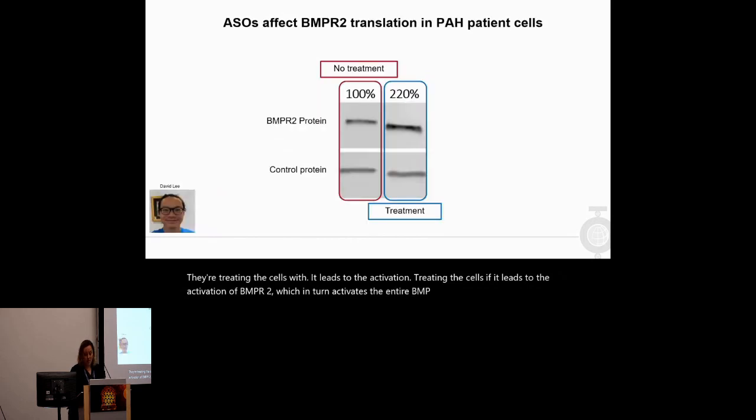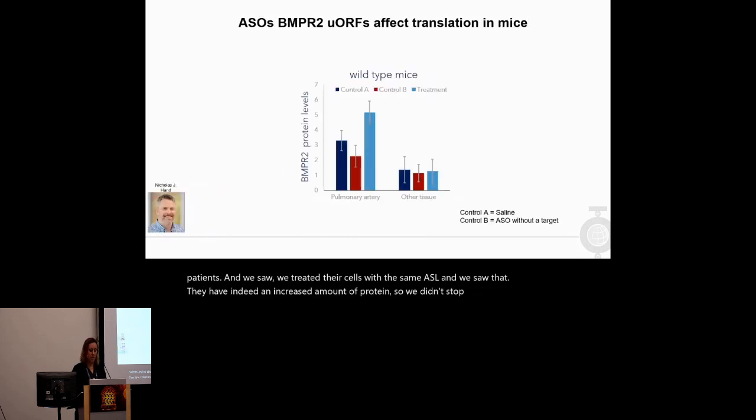We were very encouraged by these results, so we turned to patient cells, pulmonary arteries that were taken out of patients undergoing lung transplant, and of course, pulmonary arterial hypertension patients. And we treated their cells with the same ASO, and we saw that they have indeed an increased amount of protein. So we didn't stop there.